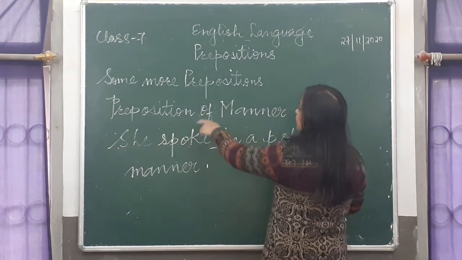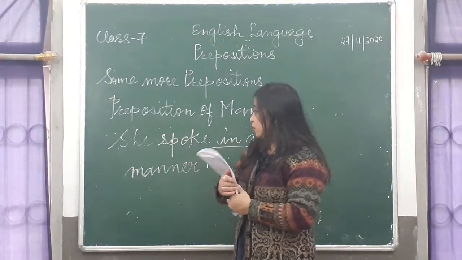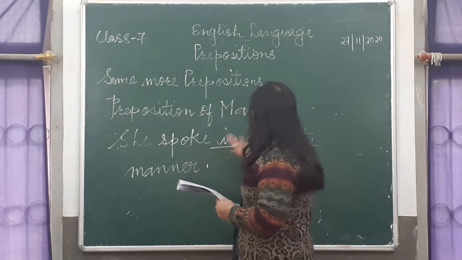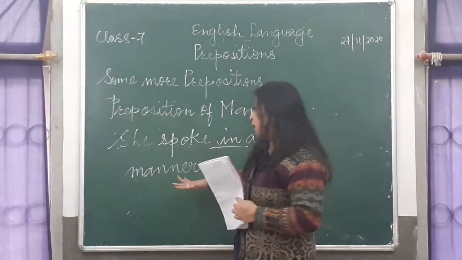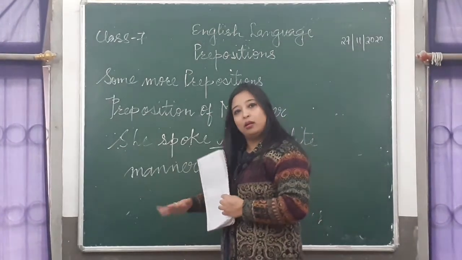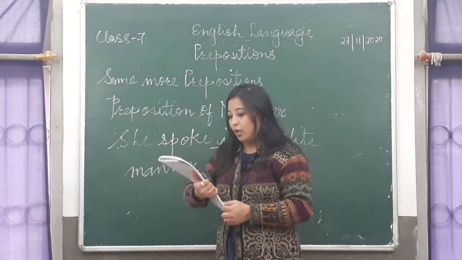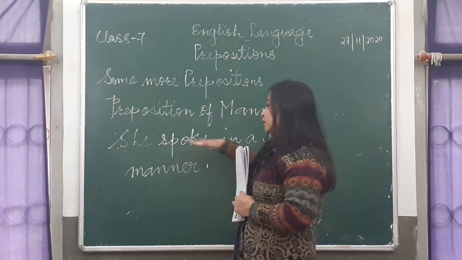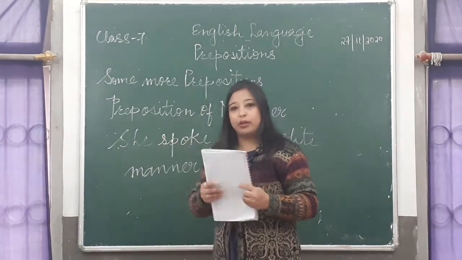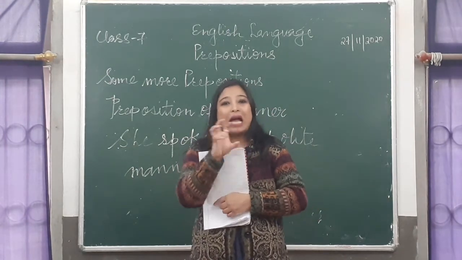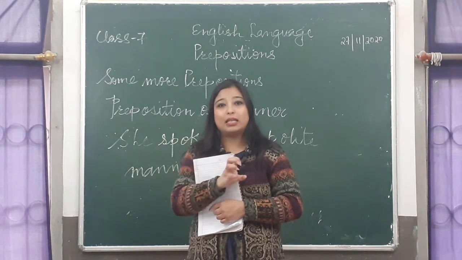Okay, this "in" is the preposition of manner. In what manner? In a polite manner. So she spoke, and it is establishing a relation with what kind of manner? In a polite manner. So you all can make out the meaning of this sentence. It connects two parts of the sentence. She spoke in a polite manner, isn't it? So it acts as a link to understand the meaning of that sentence.